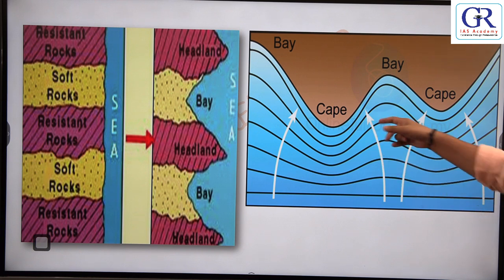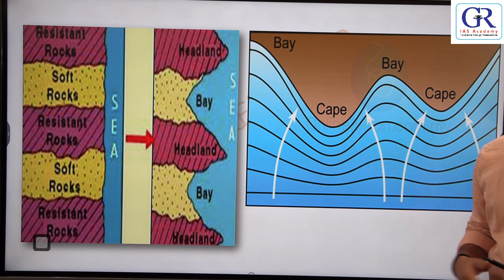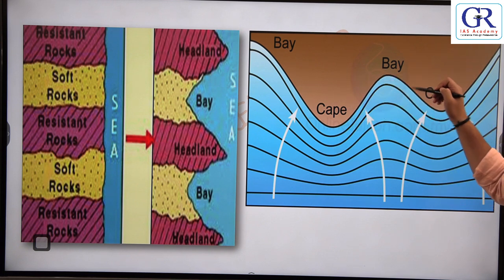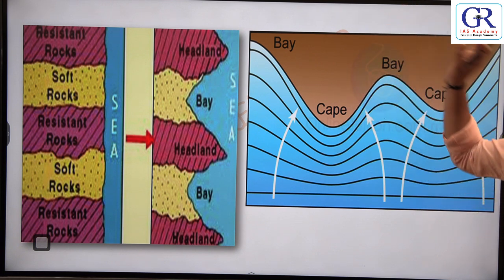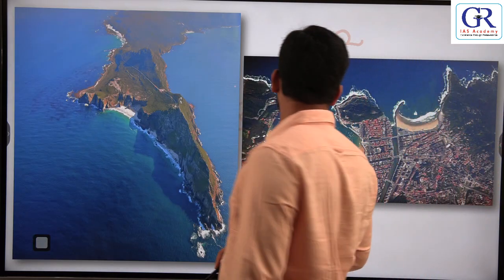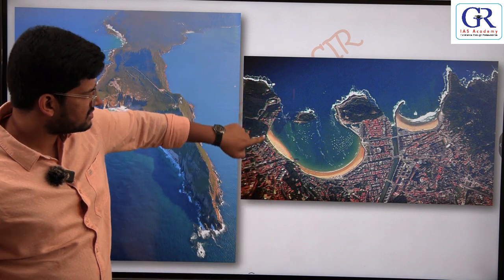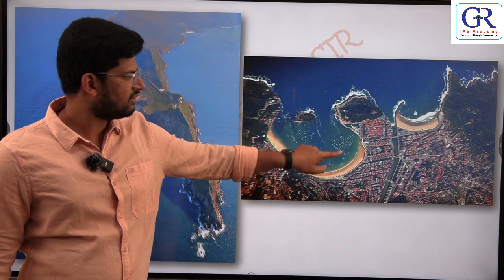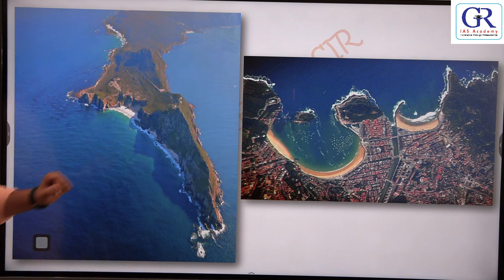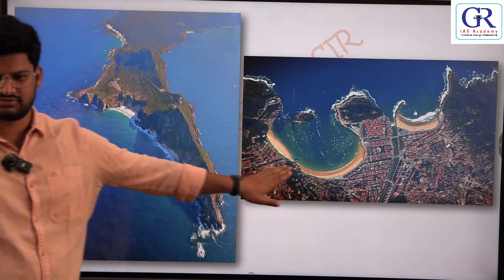Okay, so it looks like this. The point which is intruding towards the sea is called cape, and where the part got eroded, and the water body is intruding towards the land, it is called bay. If it is narrow, it is called Gulf. Okay. Now what is this? Bay. What is this? Cape. This is cape, this is Gulf.